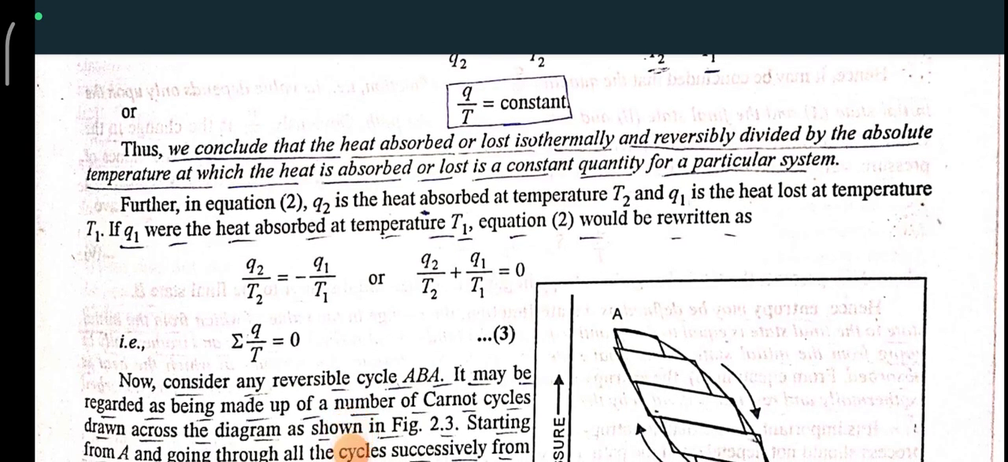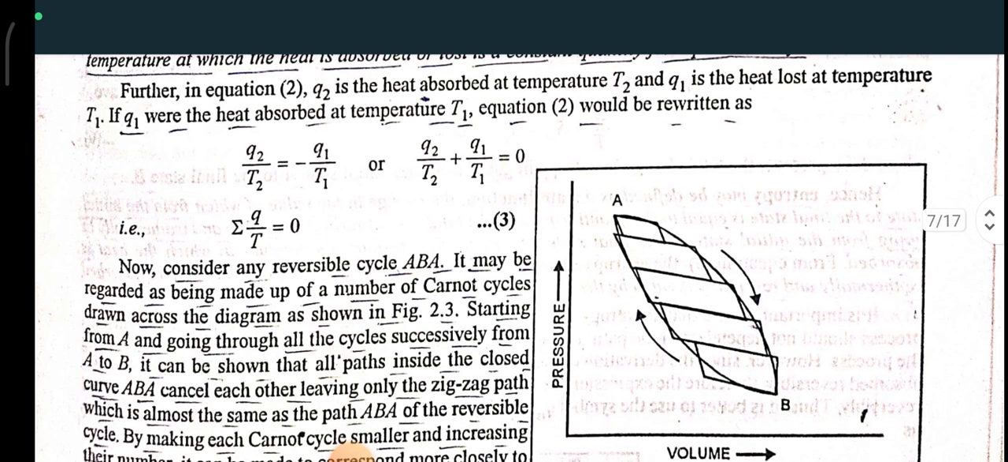Thus, we conclude that the heat absorbed or lost isothermally and reversibly divided by the absolute temperature at which heat is absorbed or lost is a constant quantity for a particular system. Further, in equation 2, Q2 is the heat absorbed at temperature T2 and Q1 is the heat lost at temperature T1. If Q1 is the heat absorbed at temperature T1, equation 2 would be given as Q2 upon T2 is equal to minus Q1 upon T1, or Q2 upon T2 plus Q1 upon T1 is equal to 0. Summation of Q upon T is equal to 0.